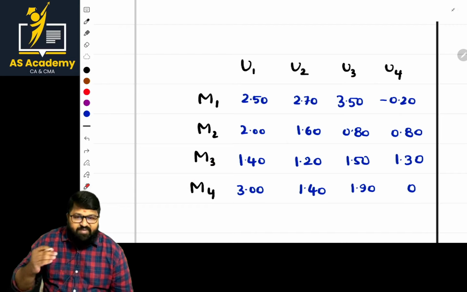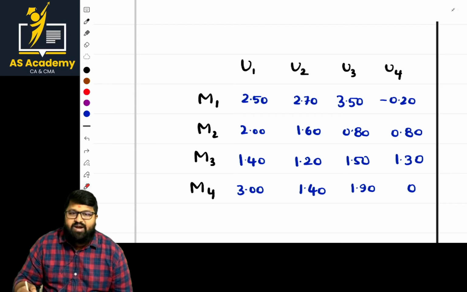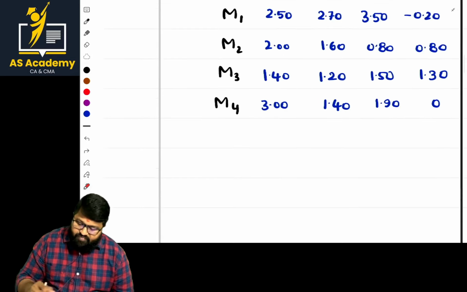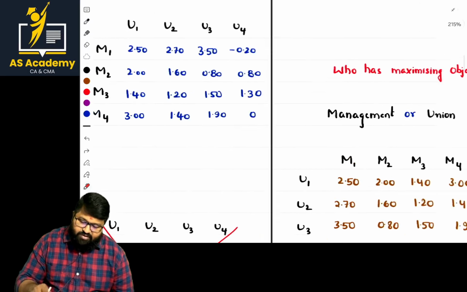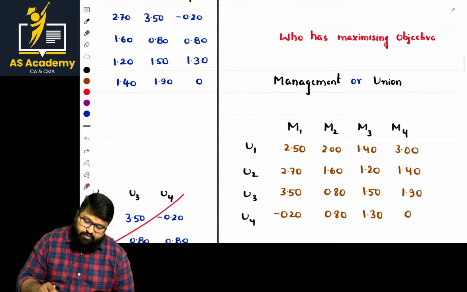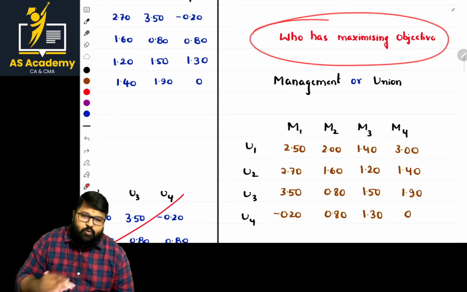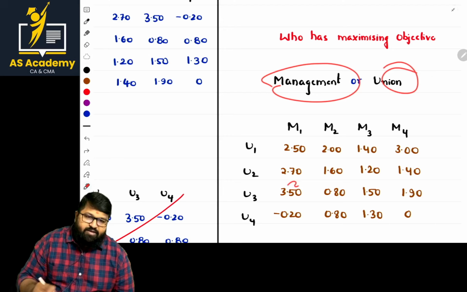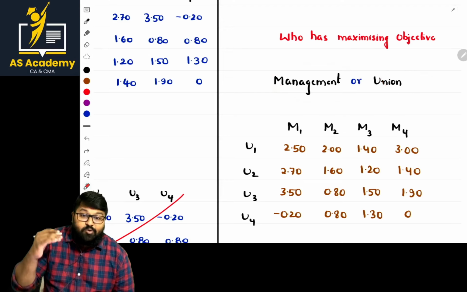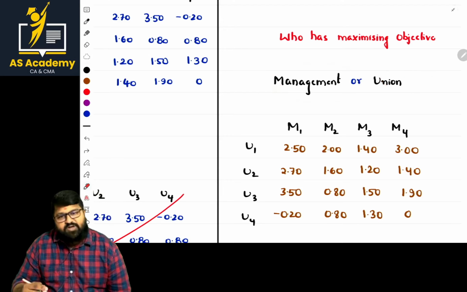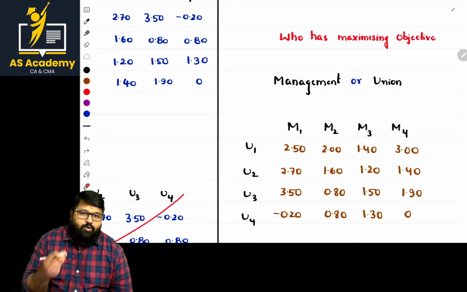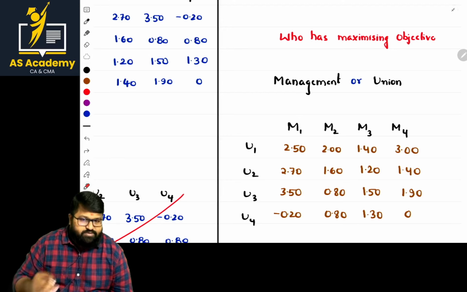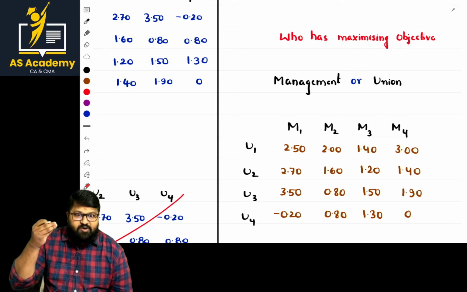But if such information is not given, straight away you can take the matrix and solve the problem. Is it clear? If it is clear, this is wrong. I am rearranging it so that you can get more clarity. Who has the maximizing objective here, management or union? Management has the objective to minimize the pay, so they are the minimizing player, and the labor union wants to increase the pay for the laborers, so they have the maximizing objective.